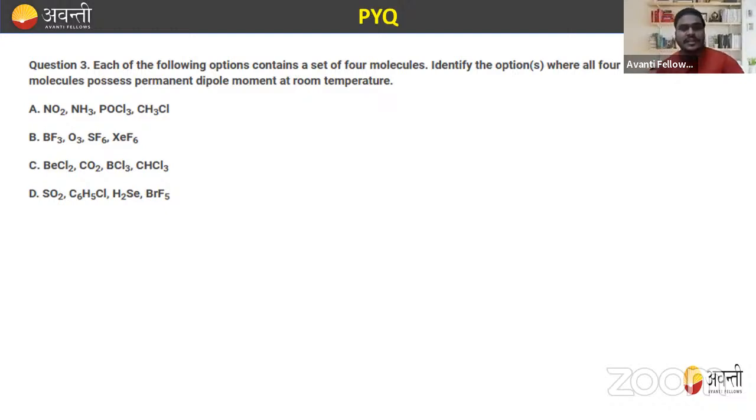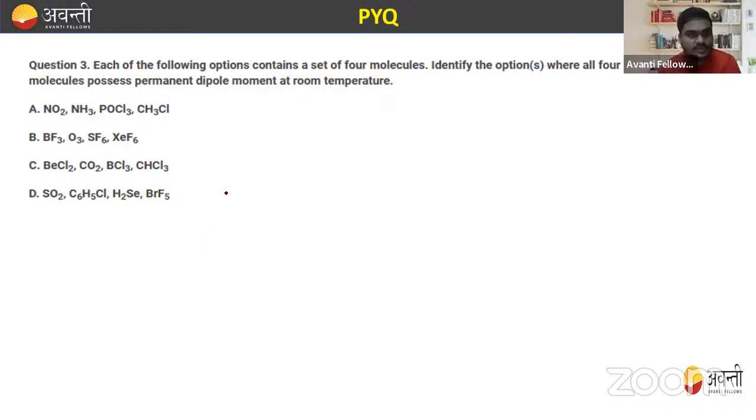Now, let's see the solution for this question. What the question asks is: each of the following options contains a set of four molecules. Identify the options. It is a multiple option question, so more than one option may be correct. Identify the options where all four molecules possess a permanent dipole moment at room temperature. All four molecules. So let's see each one.